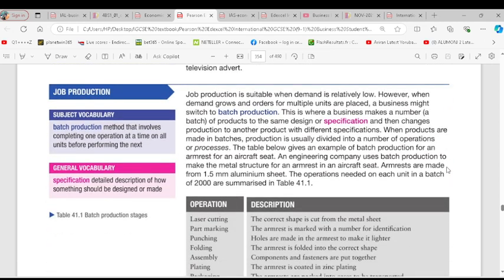Then we have batch production. Job production is suitable when demand is relatively slow. However, when demand grows and orders for multiple units are placed, a business might switch to batch production. This is where a business makes a number of products to the same design or specification and then changes production to another product with different specification. So for batch production, it means you are producing different products with different specifications. You produce this batch, then the next batch. You are producing them in batches.